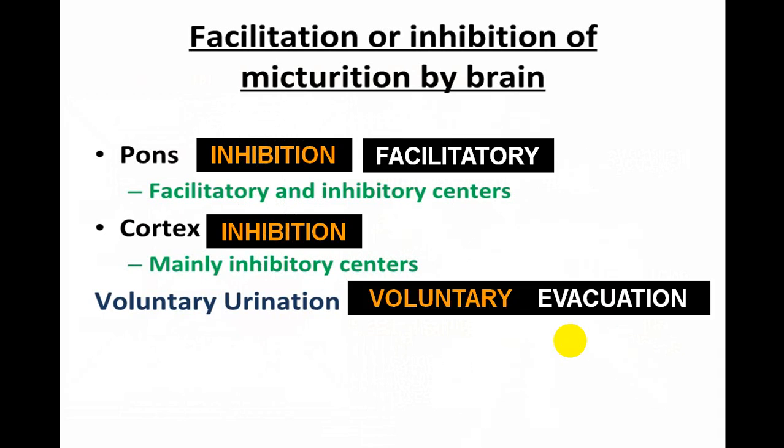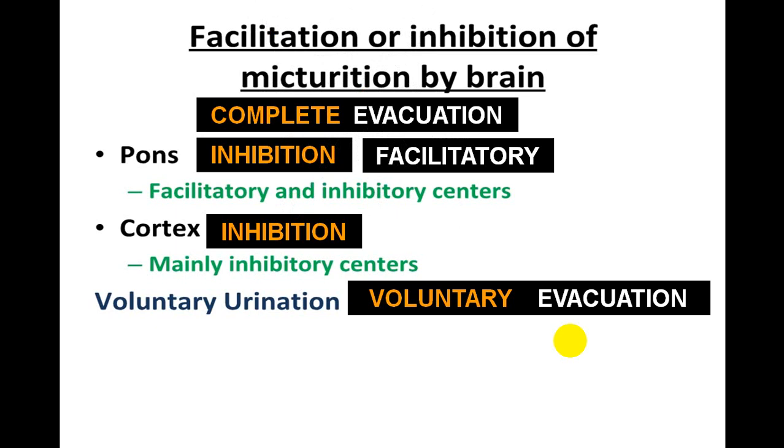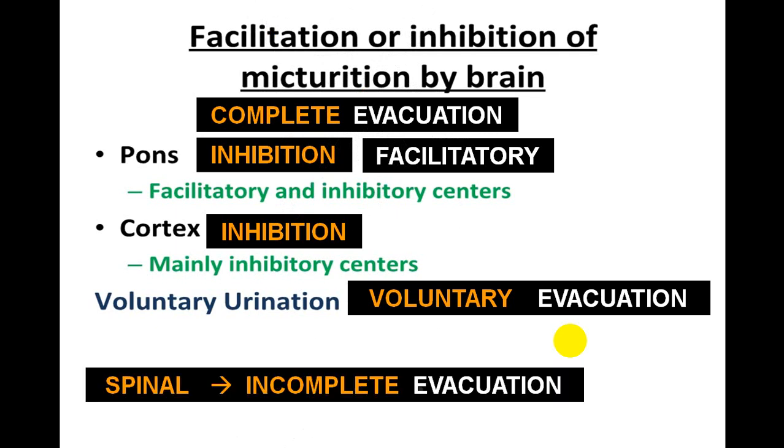Voluntary evacuation can be done by the cortex, which can stimulate the lower center, that is the spinal cord center, and produce voluntary evacuation. The pons will give rise to complete evacuation by stimulating the lower sacral center, and the spinal center will give rise to incomplete evacuation.